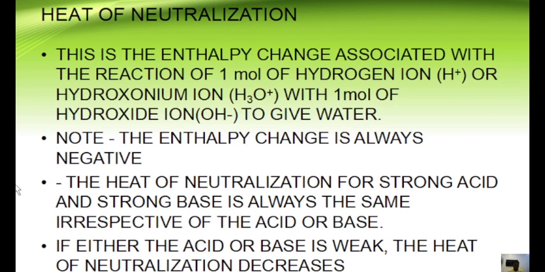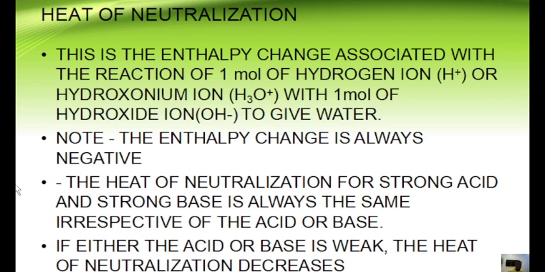Now, note, the enthalpy change is always negative for every neutralization process. The heat of neutralization for a strong acid and a strong base is always the same, irrespective of the acid or the base. If either the acid or base is weak, then the heat of neutralization decreases. So once a strong acid is reacting with a strong base, examples of strong acids are hydrochloric acid, sulfuric acid, nitric acid, perchloric acid, and the rest of them.